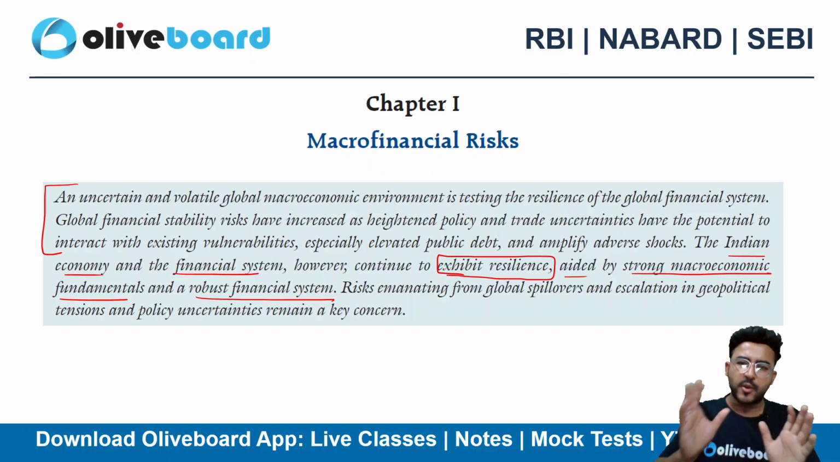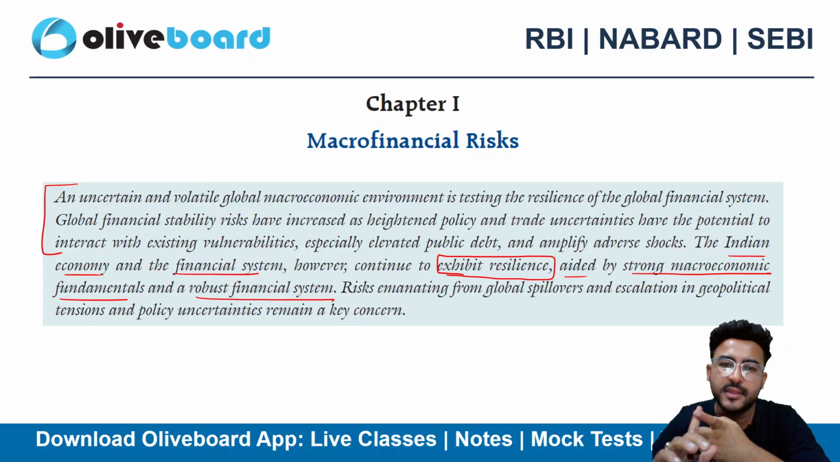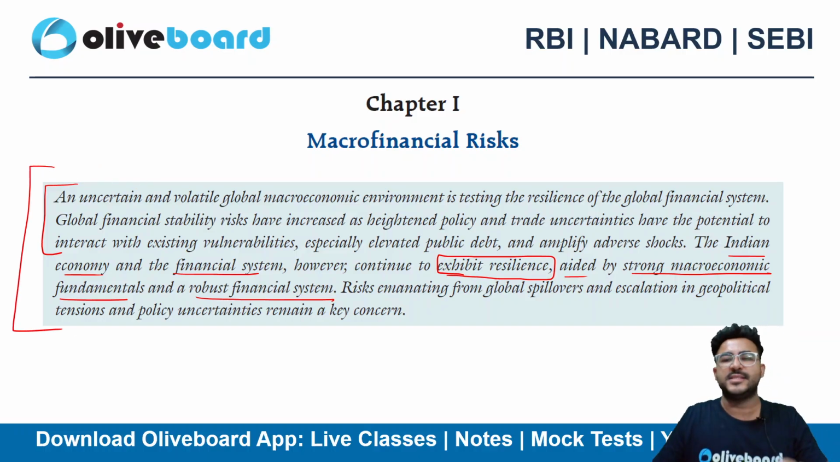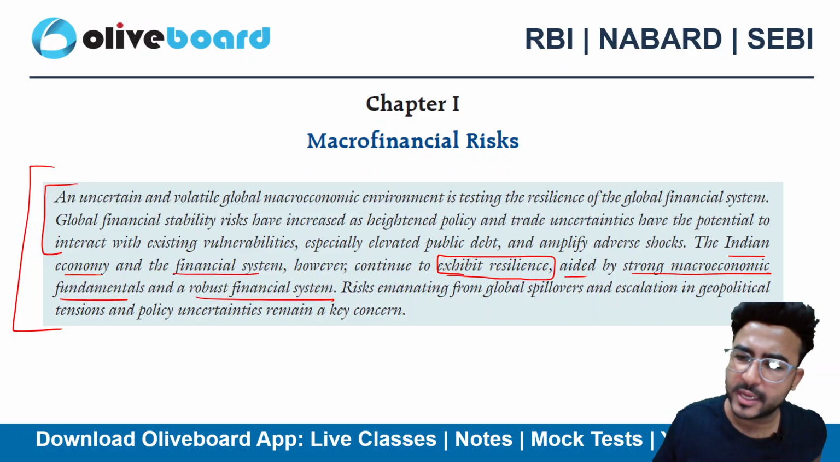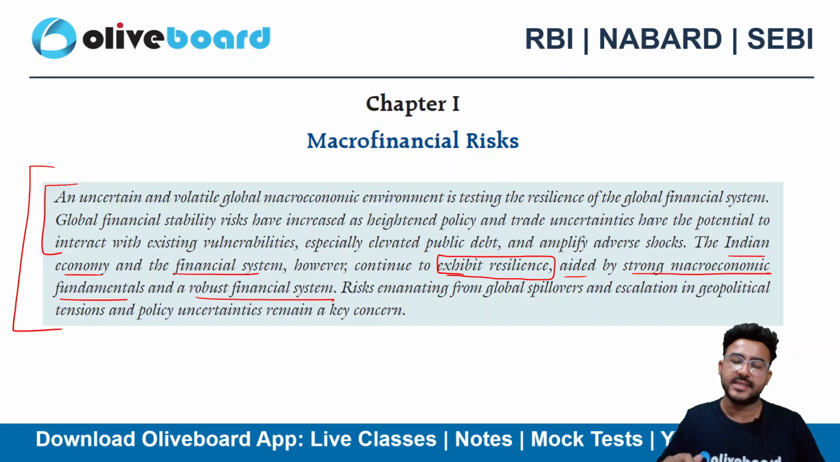So broadly, I can get keywords here: there is uncertainty in the global market. However, despite that uncertainty, everything is fine in India, right? So by reading this paragraph, you get a basic understanding of whatever things are going to be discussed in this particular report, right? This is a summary of the entire chapter, I can say, right?